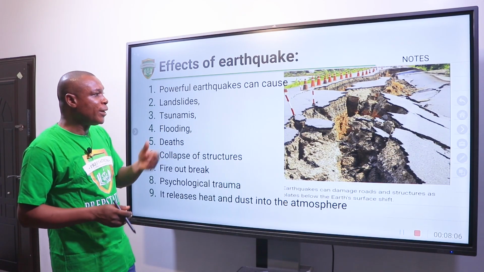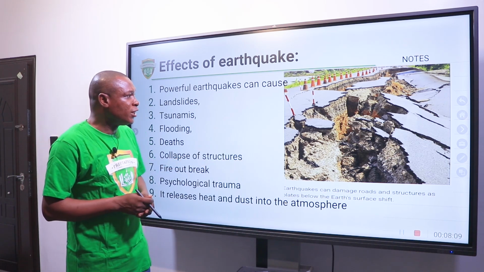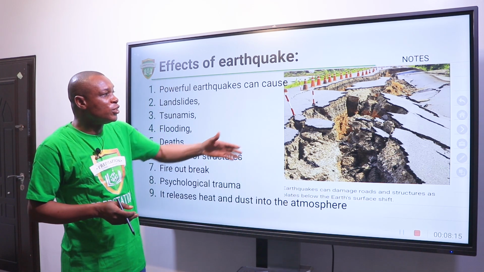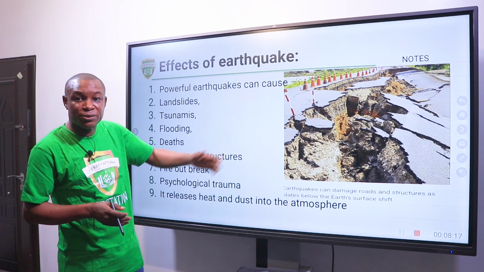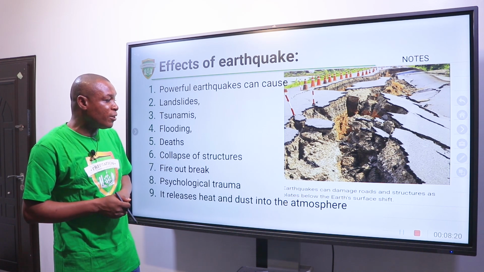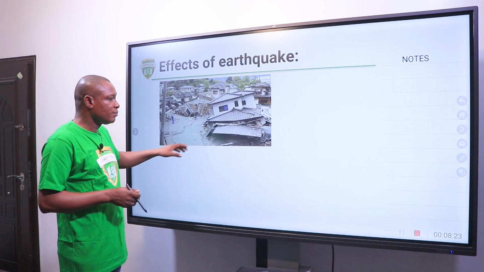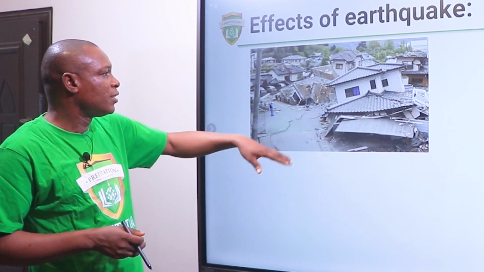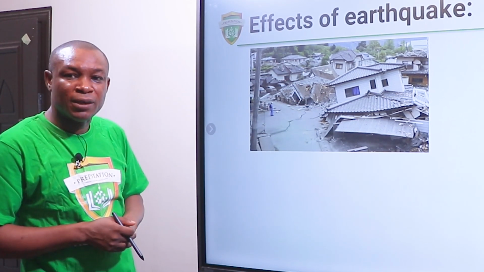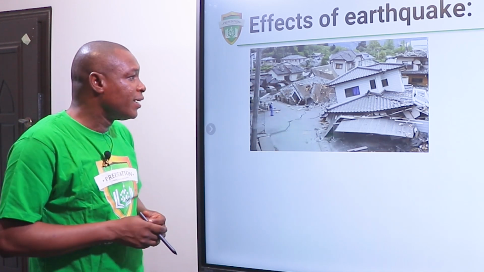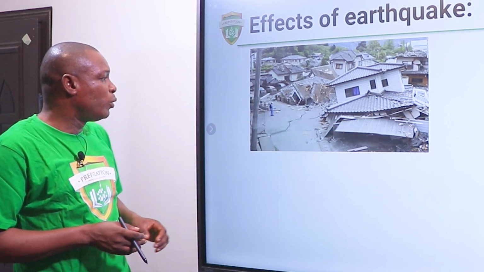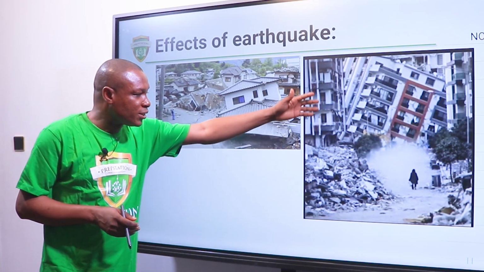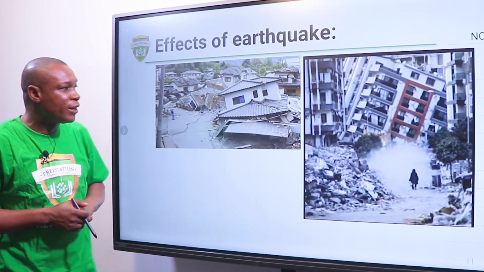You can see from the picture of the damages associated with earthquake, you can see this road has been cut open. This road is no longer motorable. You cannot use this road again. It has to be reconstructed. From this other picture, you've seen how the buildings have been damaged. The buildings have collapsed. Probably people must have died because of this earthquake. This is another picture showing us the damage caused by earthquake.